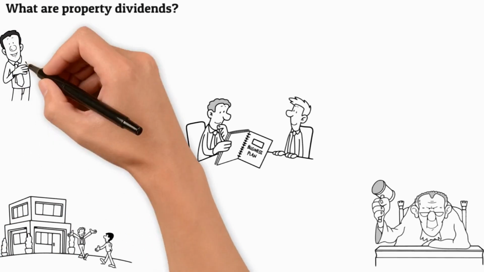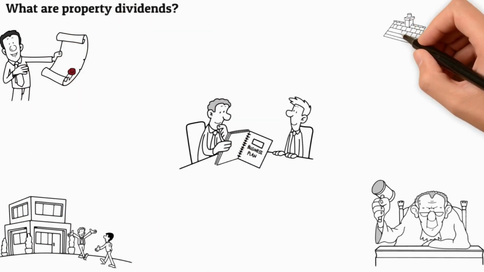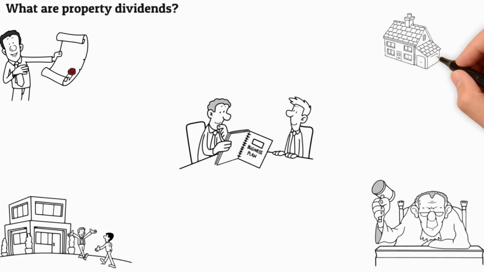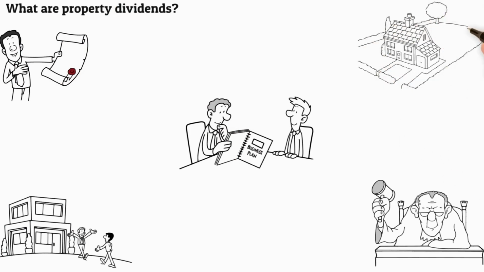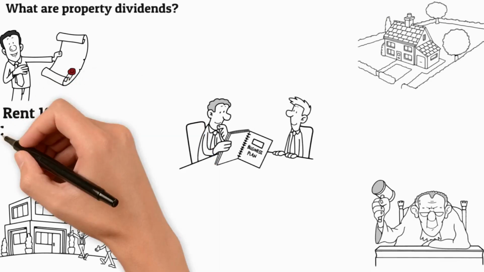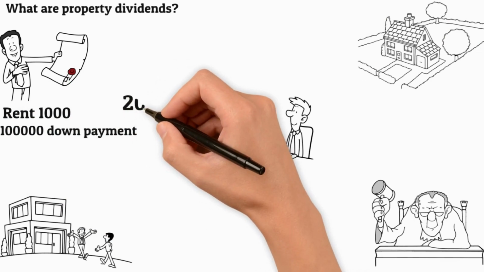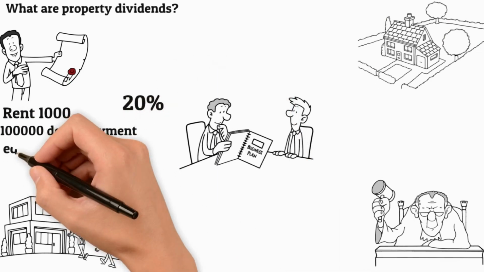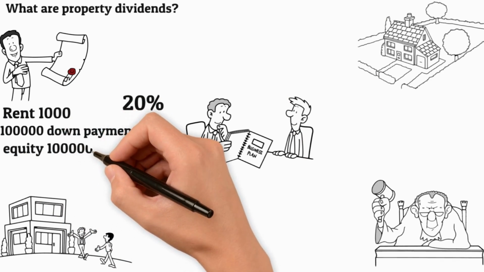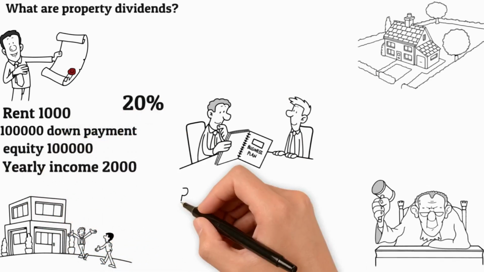What are property dividends? Property dividends are financial payments paid to investors who have invested in a piece of real estate. Let's say that you own a property that generates $1,000 per month in income, and you put down $100,000 on the property, which means you have a 20% share of the profits from the property. Your equity is $100,000, and your yearly income is therefore $2,000.